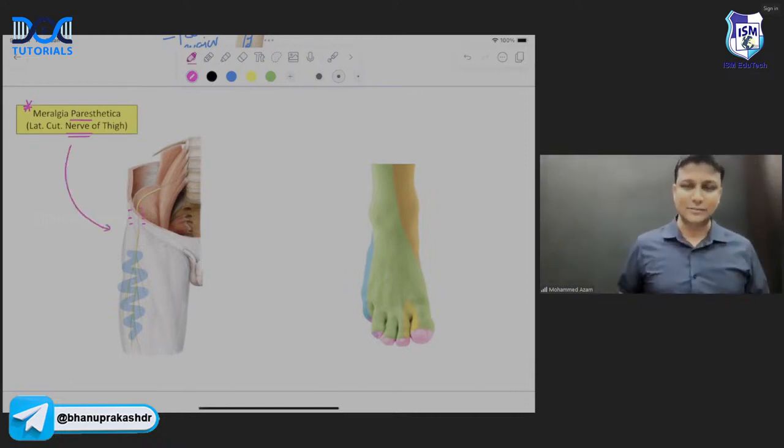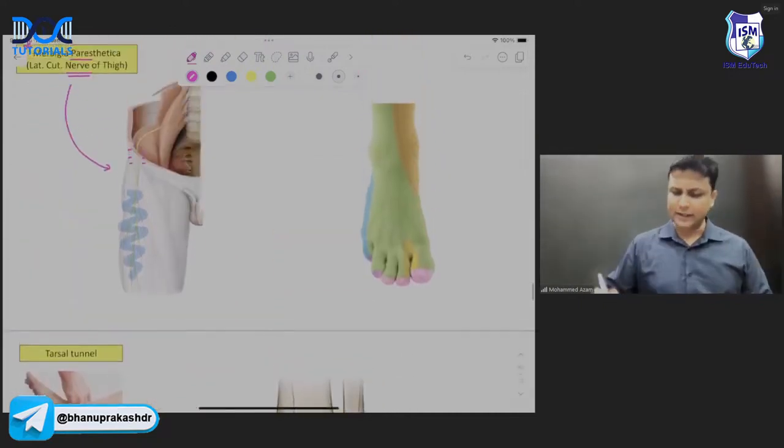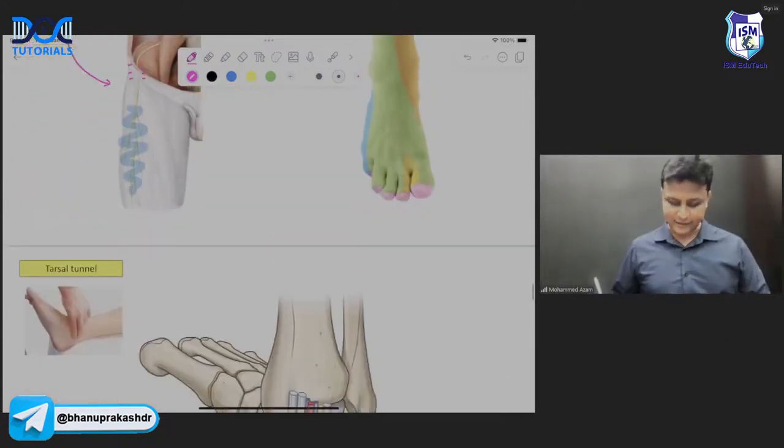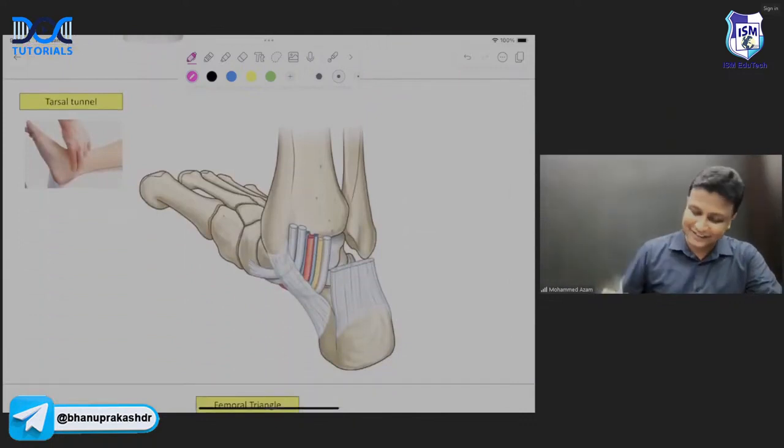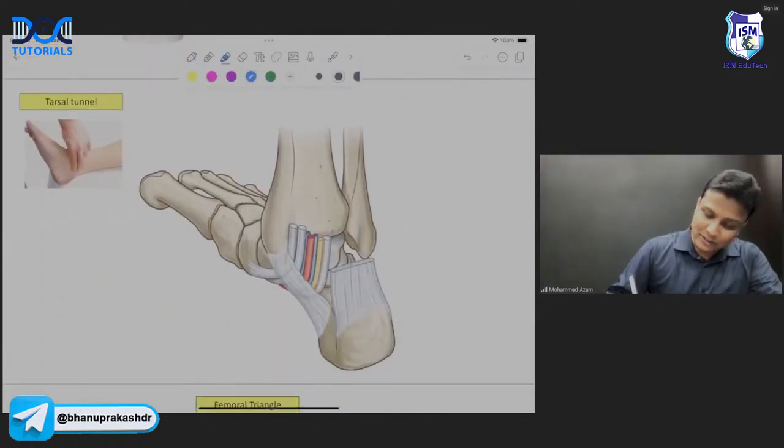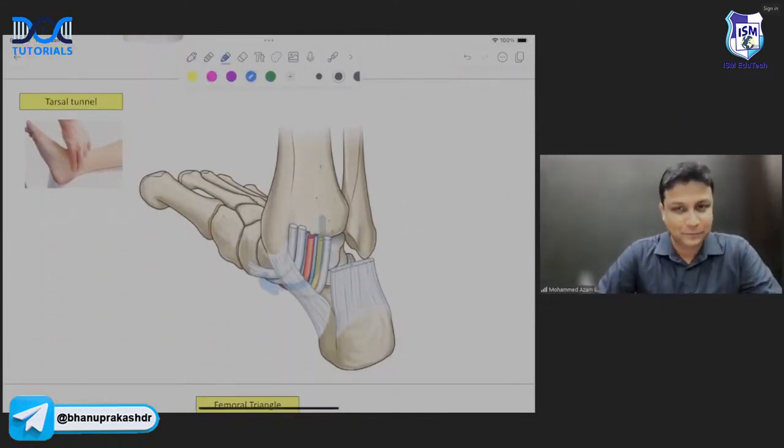In July, this question has been asked, sir. Already आपके एग्जाम में पूछा गया. ओके, चलिए आगे बढ़ते हैं सर. ऑलरेडी ये वाला डायग्राम तो हमने डिटेल में डिस्कस कर लिया है ना. हाँ, टार्सल टनल. तो this tunnel that you are able to see here, this tunnel will be the tarsal tunnel, sir.